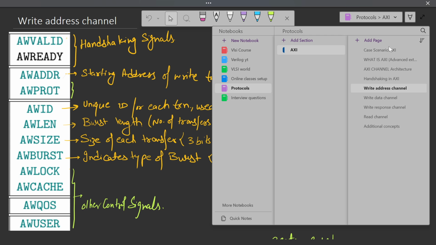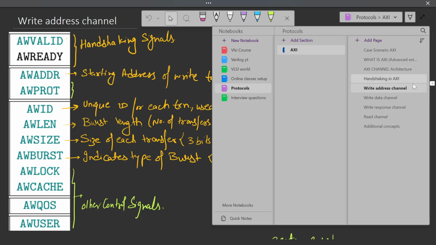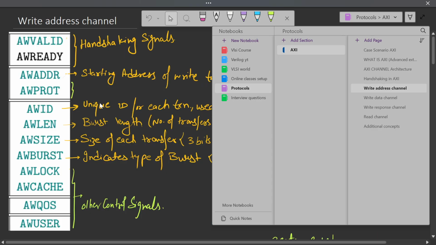How it actually happens. Once you understand this concept of the write address channel, the next upcoming channels will become very easy for you. If you fail to understand this particular write address channel, your other links will not be established and you will not be able to understand further channels. So pay attention to this one.